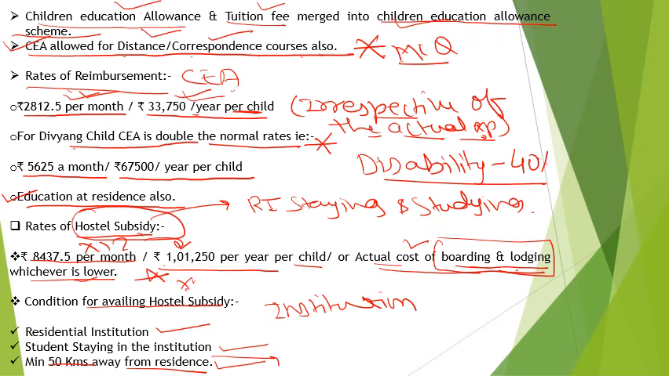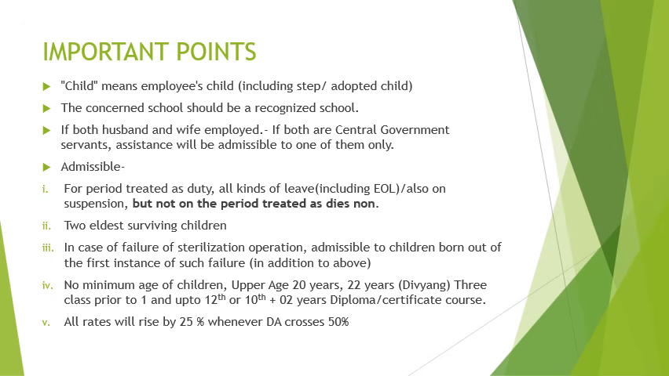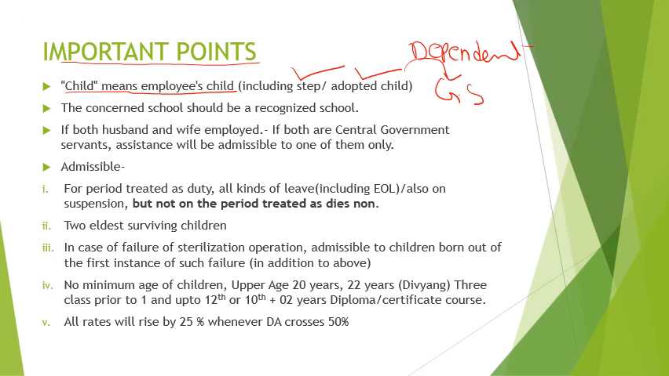So moving on to the next slide, some important points which have to be kept in mind. Child under Children Education Allowance means employees' child, including step or adopted child, dependent on the government servant. The child should be dependent on the government servant. The school in which the child is studying should be recognized.